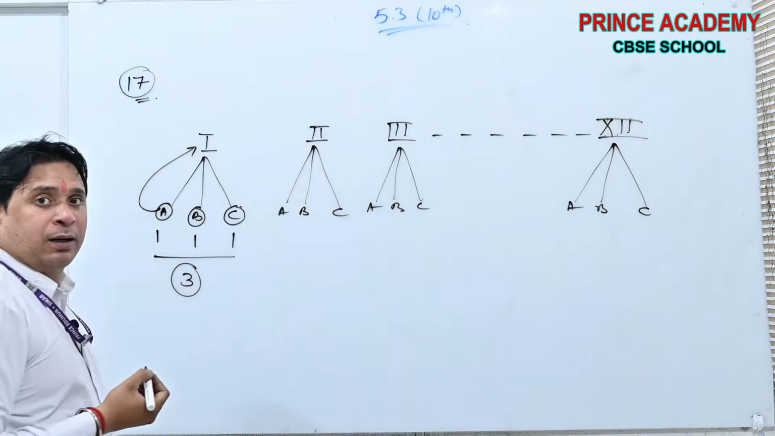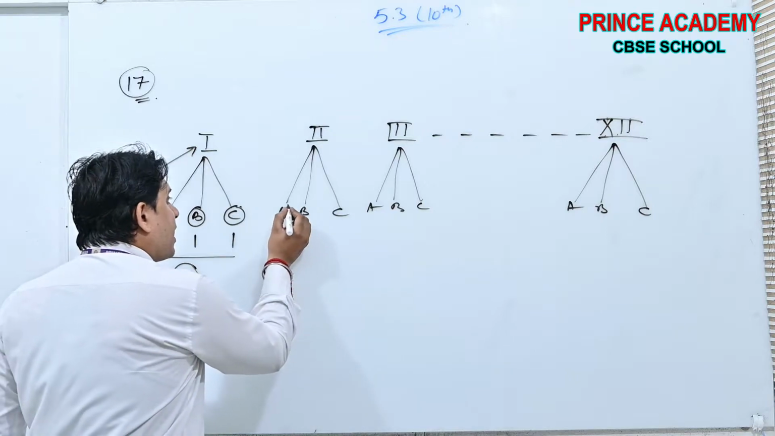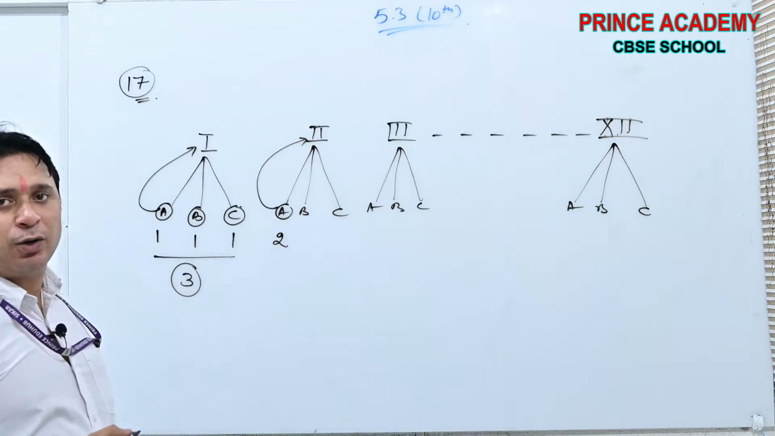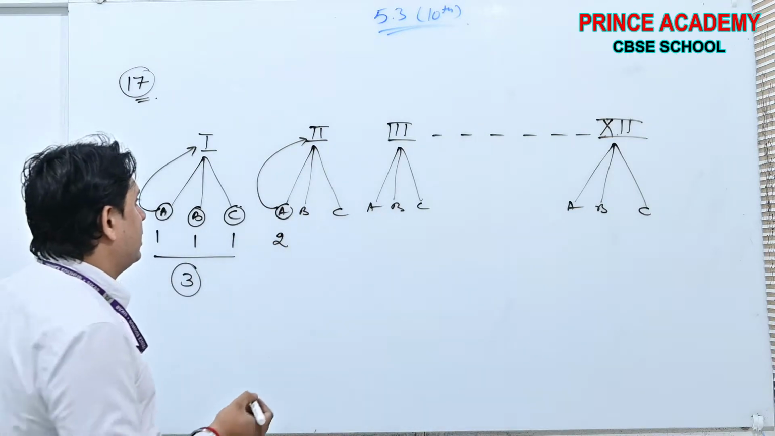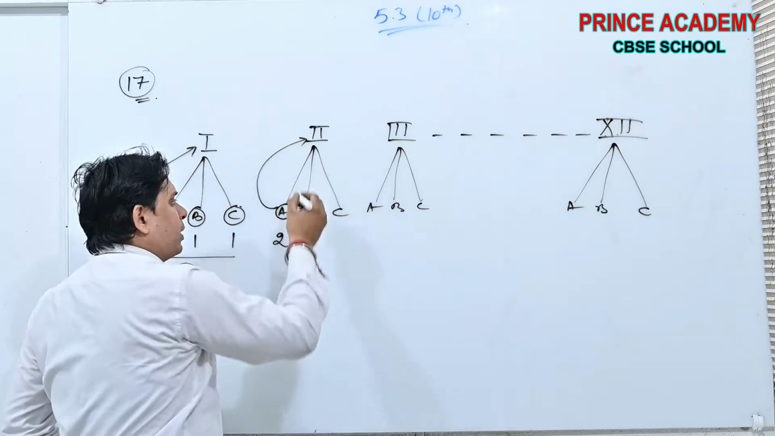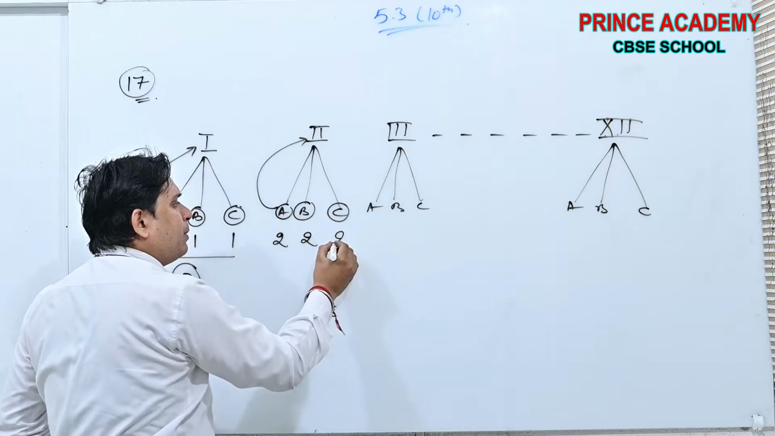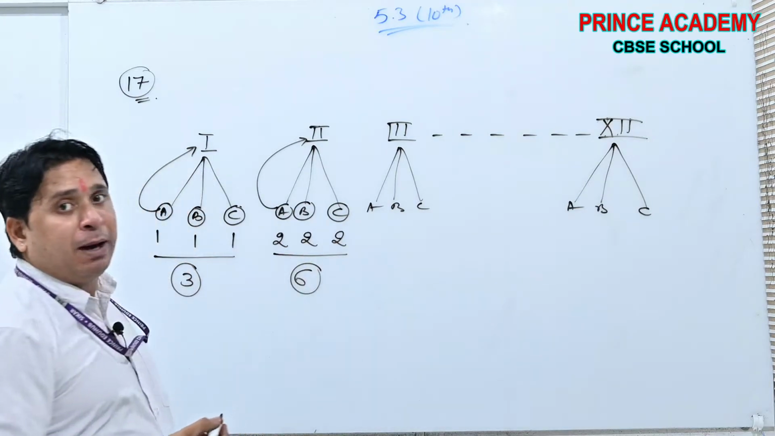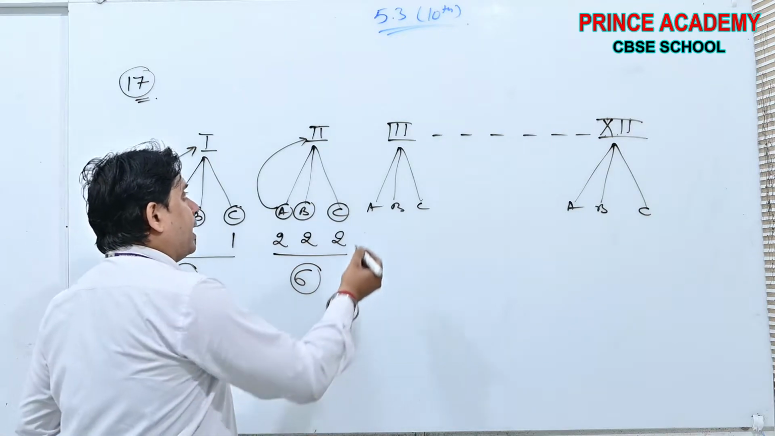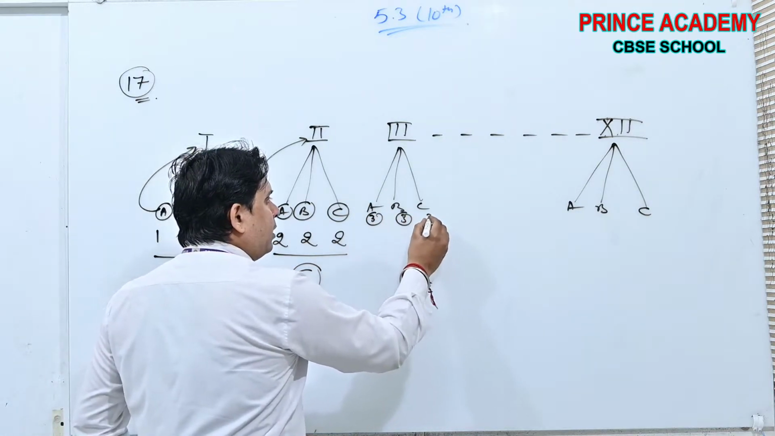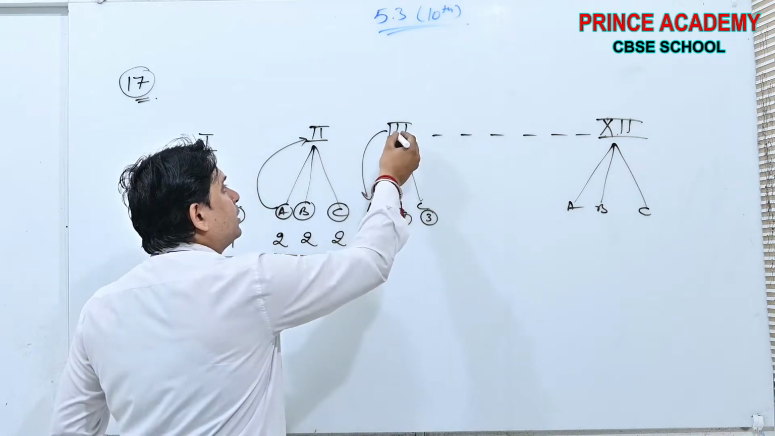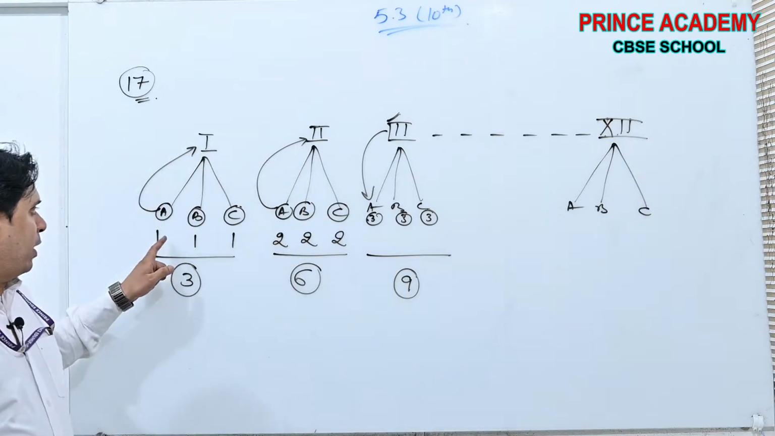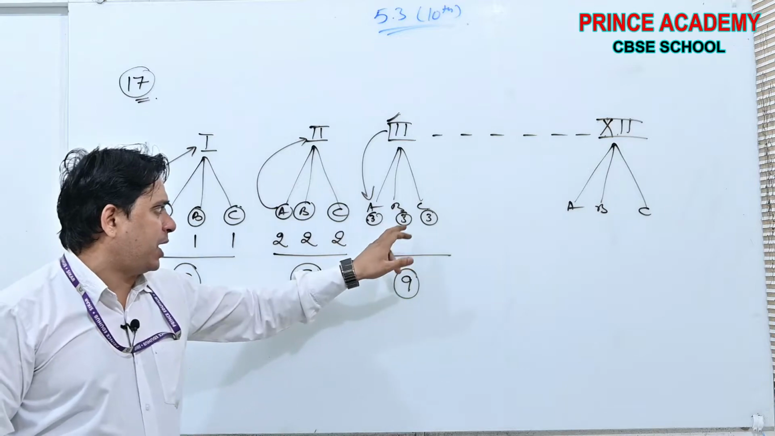Now see, class second. Second A will plant 2 trees according to the number of their class. Sorry, not digit, the number of the class. 2 here and 2 will be planted by section C also. What does it mean? 6 trees will be planted by class second only. Here 3, 3, 3. Third class, 3 sections will plant 9. So 1, 1, 1, 3; 2, 2, 2, 6; 3, 3, 3, 9.